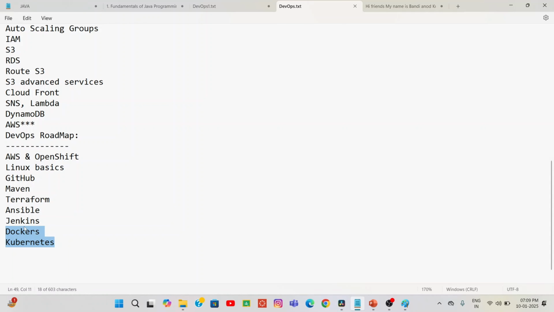There are disadvantages in virtualization. For that reason, we are moving to Docker, which we call containers. This Docker and Kubernetes I will teach you.